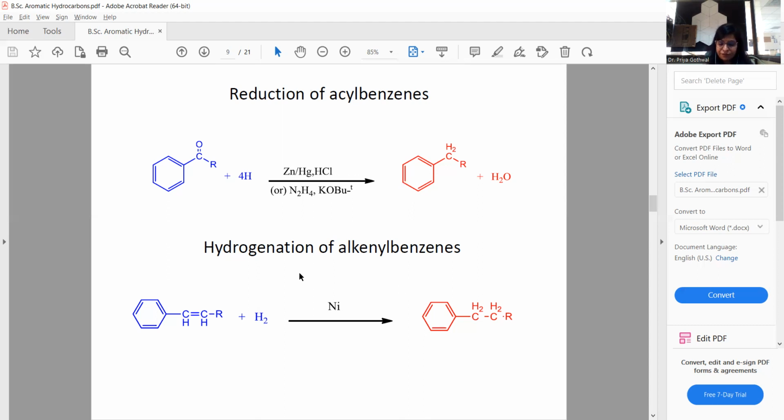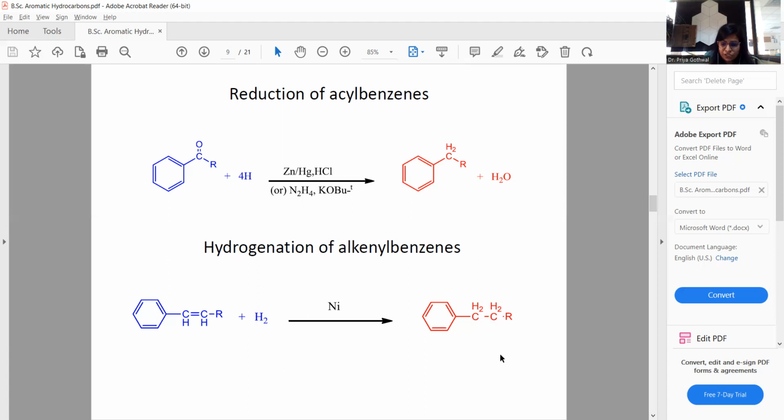The next reaction is hydrogenation of alkenyl benzenes. Here we can see the alkenyl benzene is reduced with nickel in presence of hydrogen. So this process is known as a catalytic hydrogenation process because in this reduction process we need nickel as a catalyst to convert the double bond into a single bond.